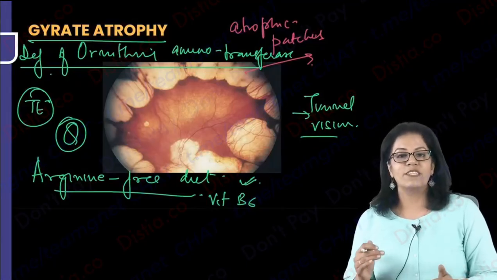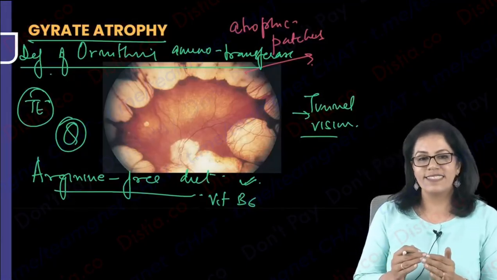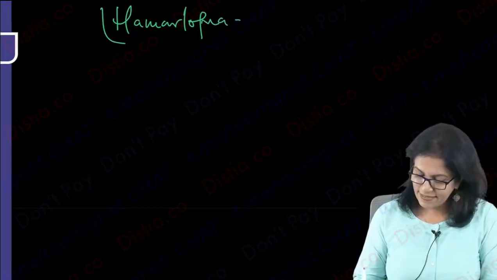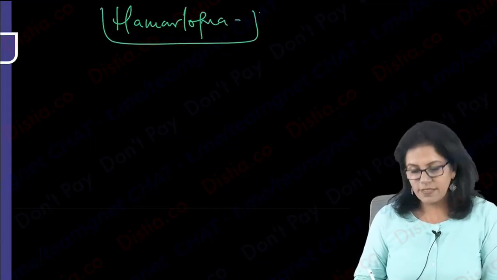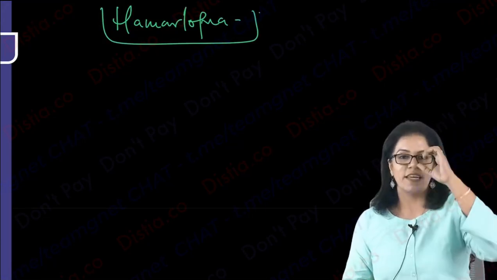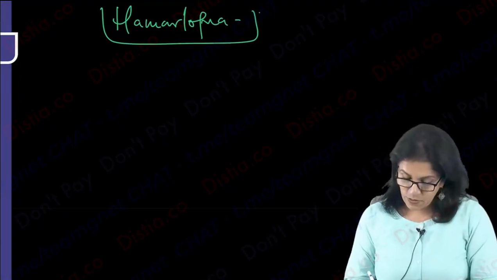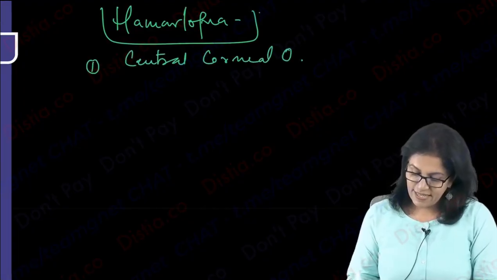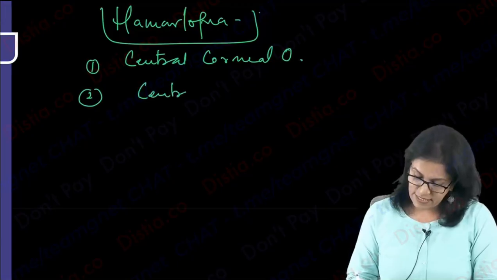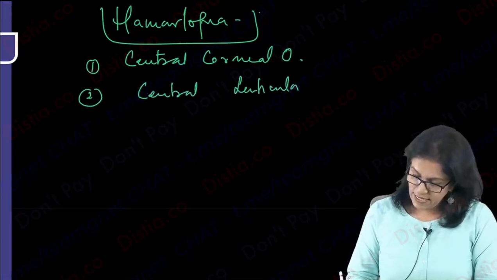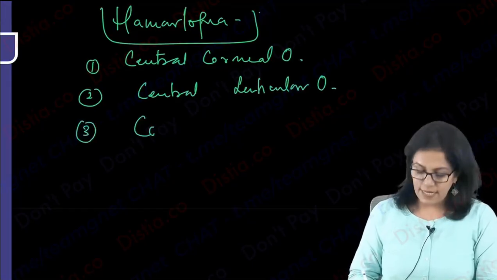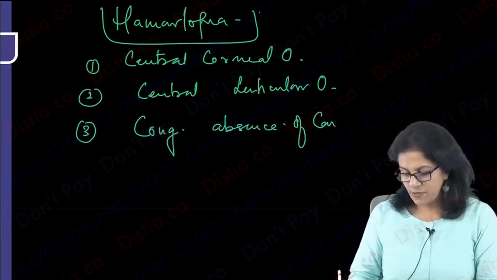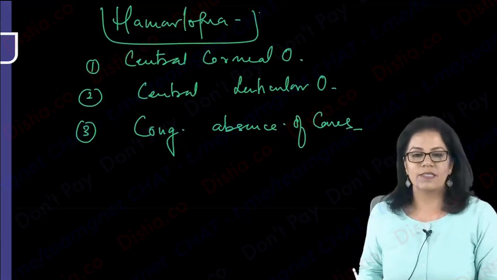So these are the causes of nyctalopia. Then we talk about hemeralopia, that is day blindness. What can be the causes of hemeralopia? Think yourself: in the daytime the pupil is constricted, so any opacity in the center will lead to day blindness. So we can say central corneal opacity, right? Then central lenticular opacity, even that can lead to day blindness. And also congenital absence of cones. Cones are responsible for day vision. So congenital absence of cones.